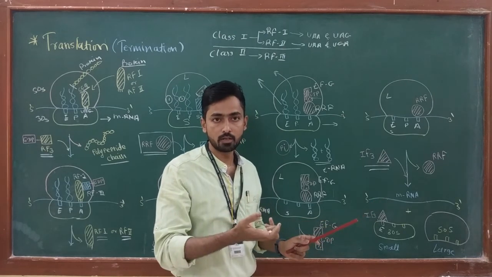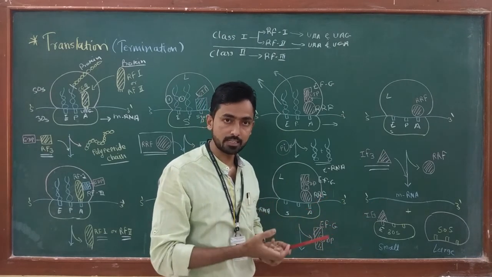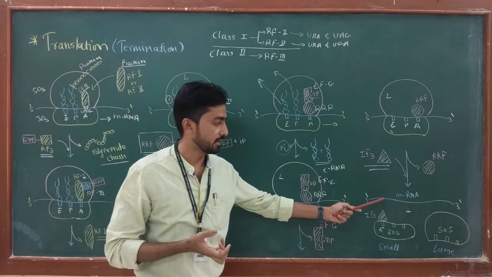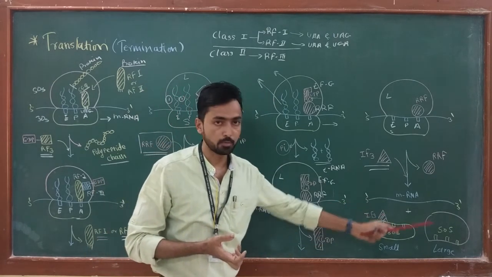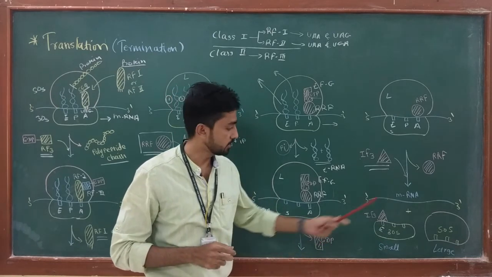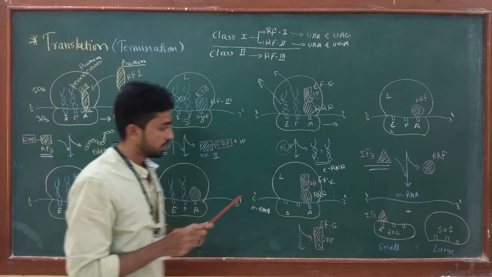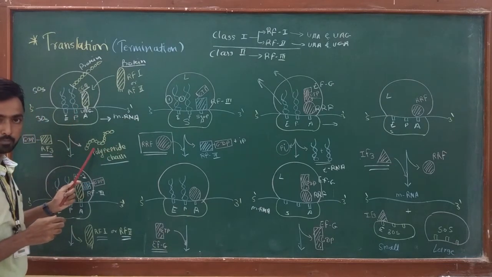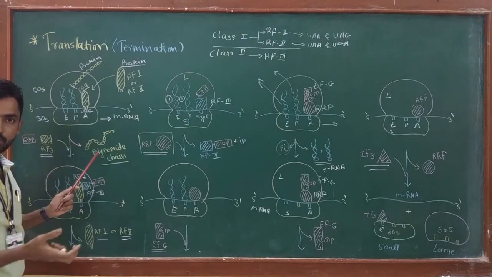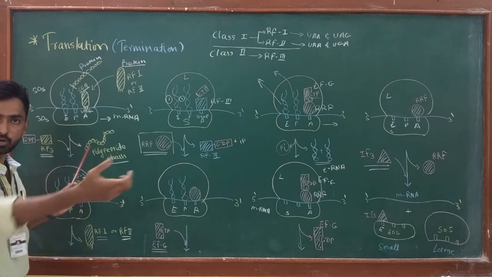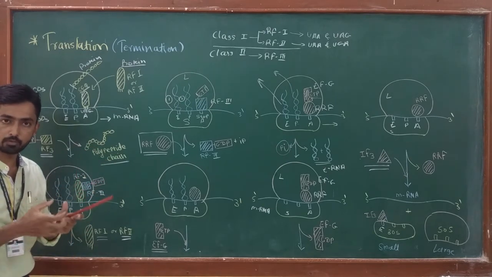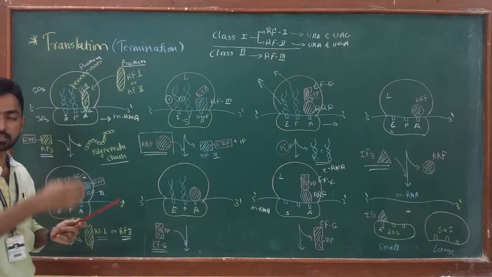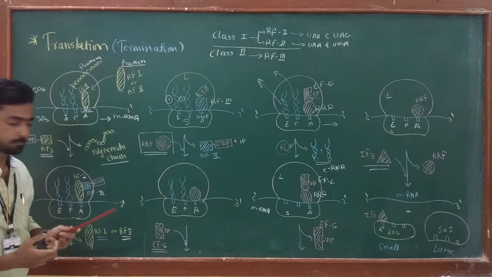At the end of the translation process, when a sufficient amount of protein is produced, this mRNA gets degraded and the role of the ribosome is over. Okay. When this polypeptide chain is released in the first step of termination, we know that in a eukaryotic cell this chain is transported to the Golgi complex, where it is packed in a vesicle, and then in a protein trafficking process it is transported to the action site.